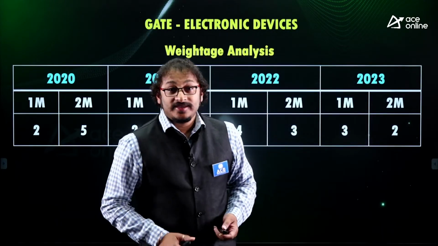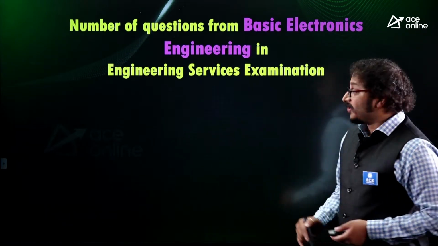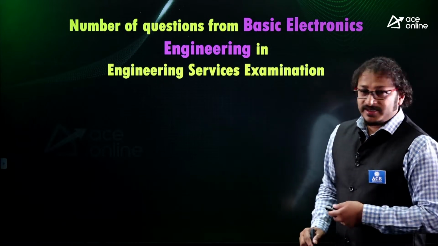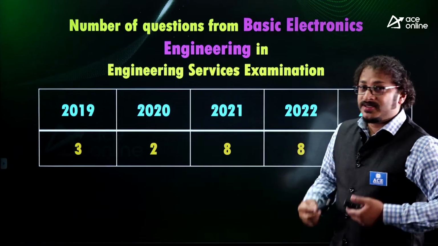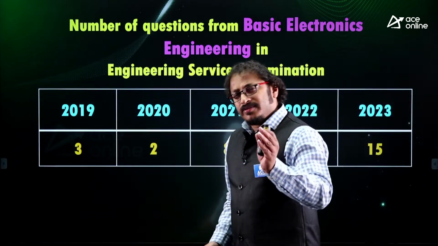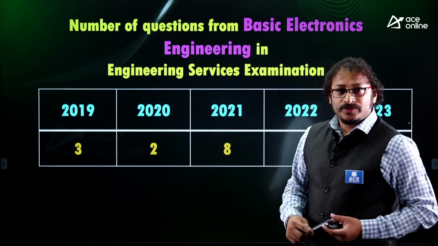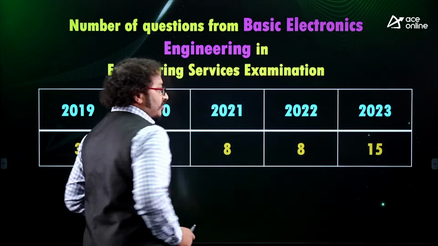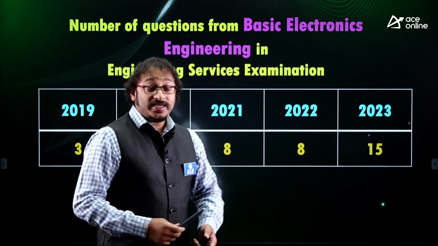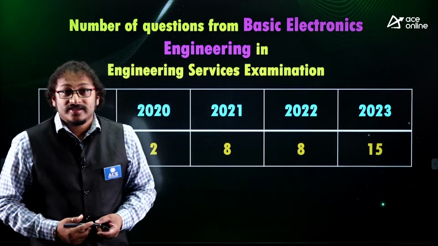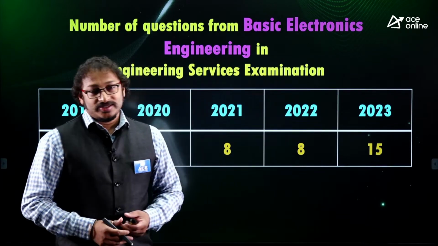In a similar way, if you're going for Engineering Services, the basic electronics part, that is the electronic devices part, how many questions did you get? If you ask me, in 2019, very few, 3 questions. 2020, very few, that is 2 questions. 2021, 8 questions. 2022, 8 questions, and 2023, amazing man, 15 questions you got in the basic electronics subject.